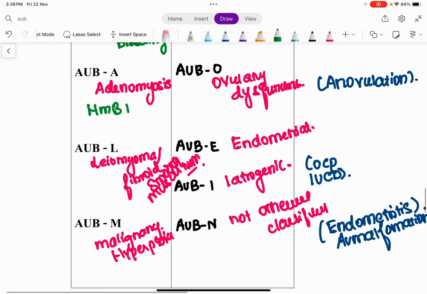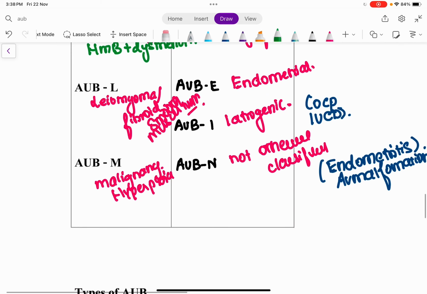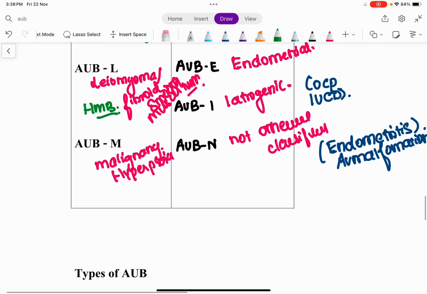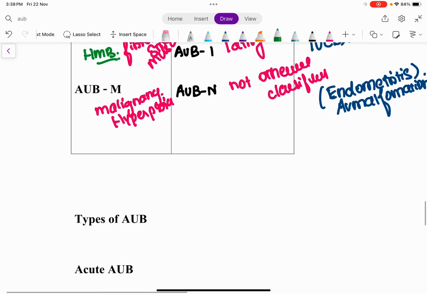Adenomyosis is going to have heavy menstrual bleeding and dysmenorrhea, pain during menstruation will be present. Fibroid will also have heavy menstrual bleeding. Clear? Yes. And malignancy will definitely have bleeding, and that could be either a heavy menstrual bleeding or it could be a postcoital bleeding. After the act of coitus, the patient might have postcoital bleeding.